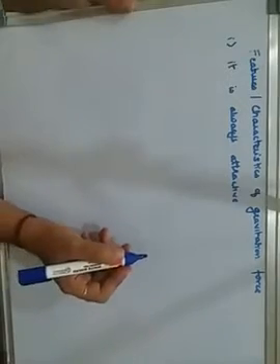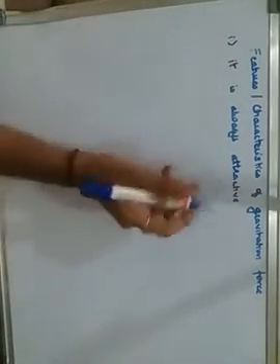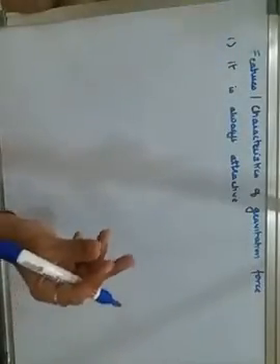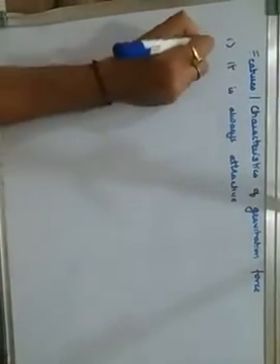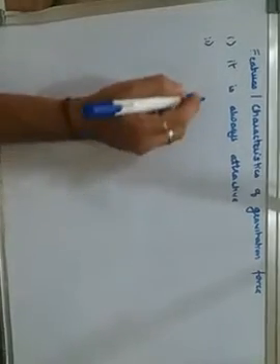It is always attractive, that is, the two bodies always act on each other. That is why it is said to be always attractive.